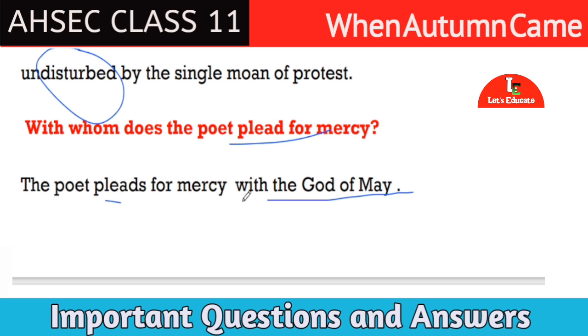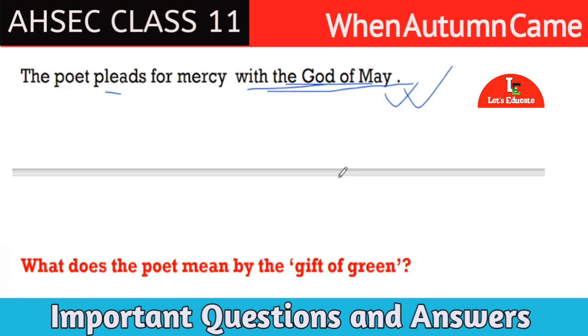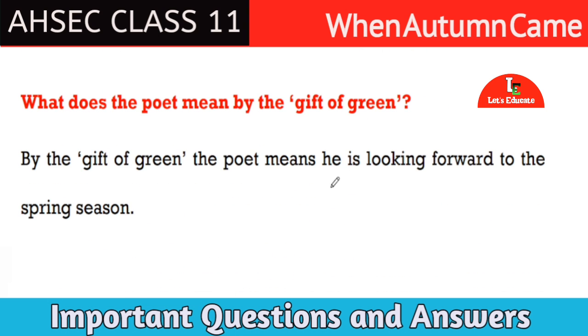The poet is asking the god of May to show some mercy to these plants, trees, and the birds. Next question. What does the poet mean by the gift of green? Answer: by the gift of green, the poet means he is looking forward to the spring season.